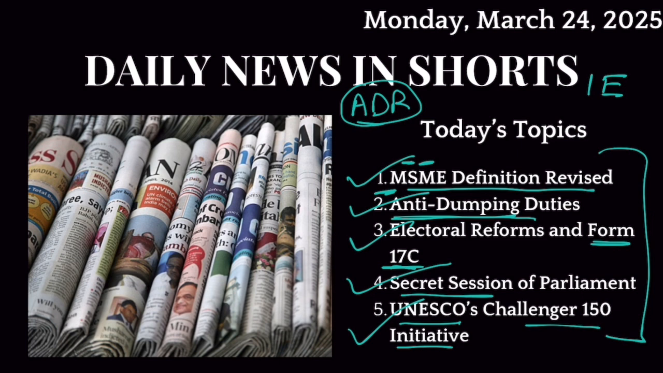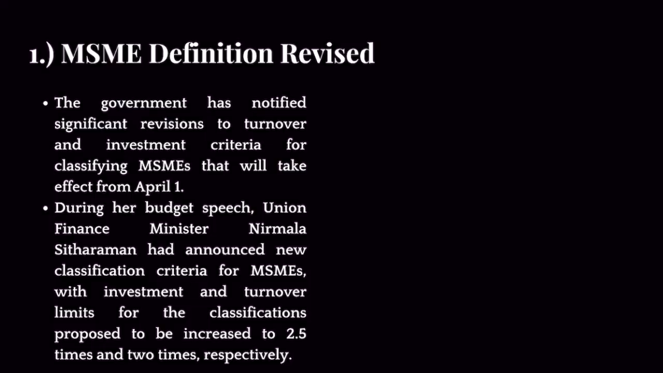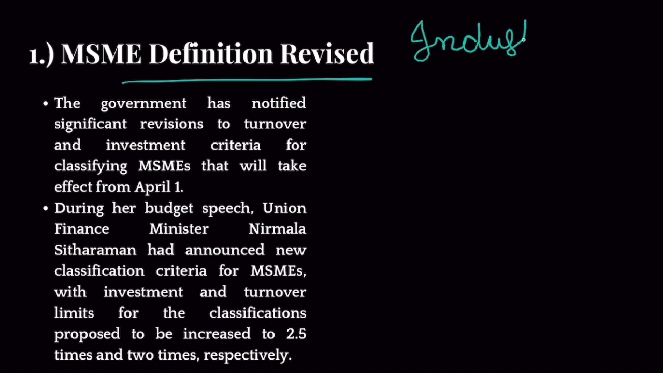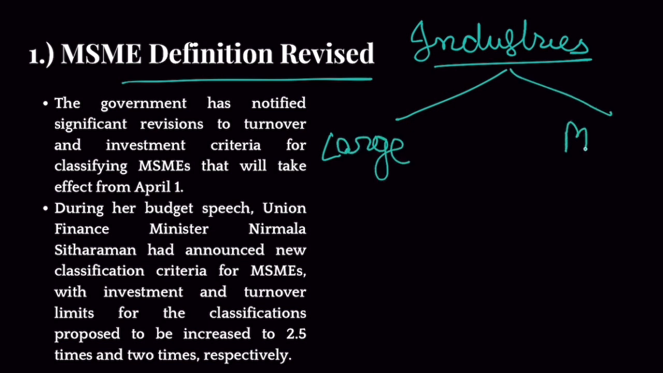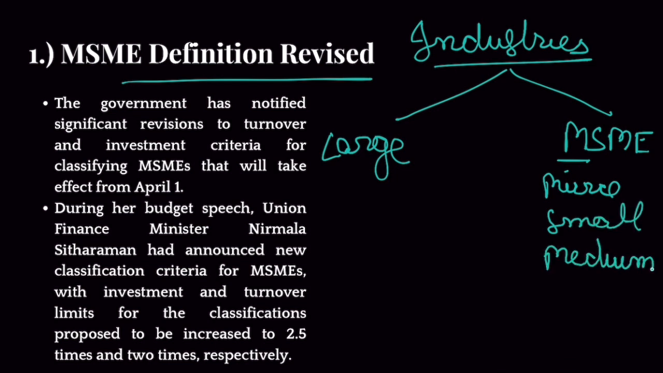Let's start discussing them one by one, starting with topic number 1, which is MSME definition revised. Now look, there are 2 types of industries in our country. One we call large industries, and the other category is that of MSME. M stands for micro, S stands for small, M stands for medium, and E stands for enterprises.